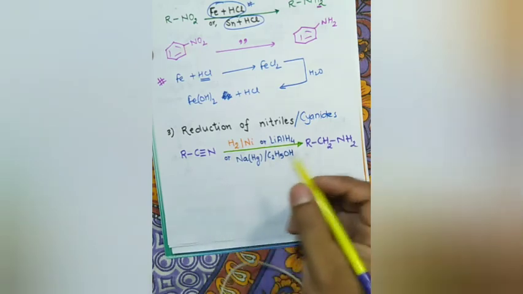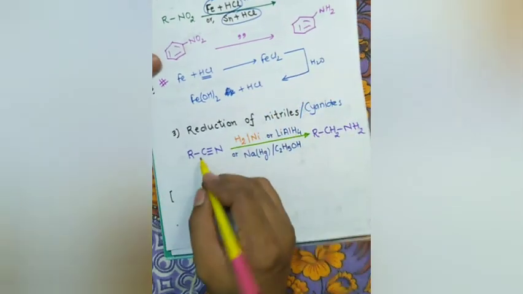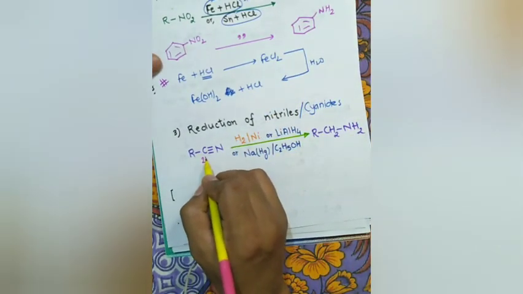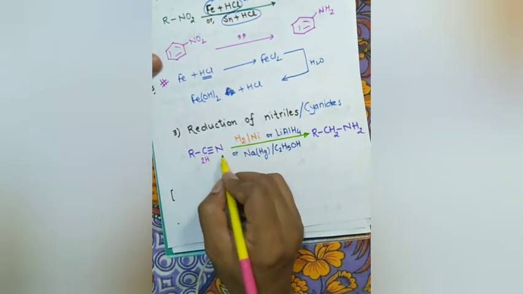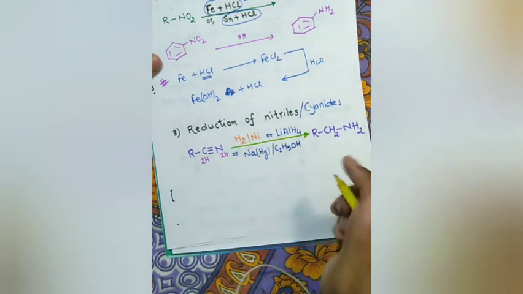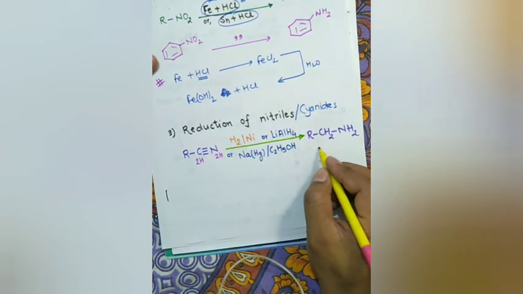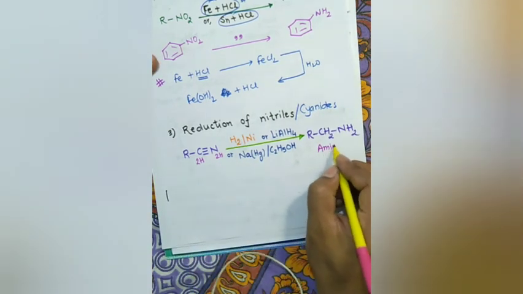What happens is, two hydrogen atoms are added to this carbon and two hydrogen atoms are added to this nitrogen. You'll get this amine. Nitriles are converted to alkane amines. This is a very simple reaction.